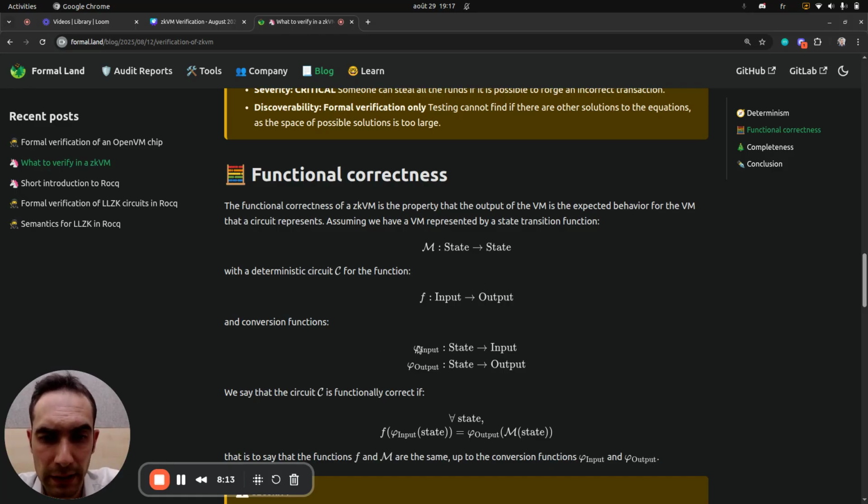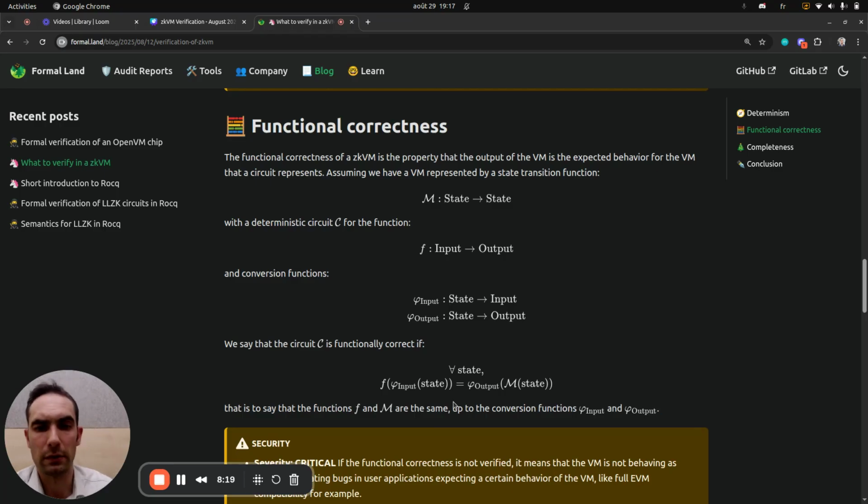We represent this mapping with two functions phi for the input and the output of the execution step. And after, we'll basically say that we have the functional correctness if the function f and the real function of the VM that we want to check here, we write it m, are equal up to the mapping.